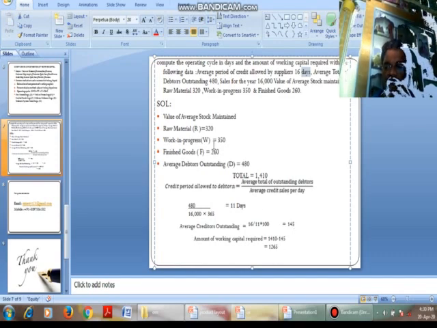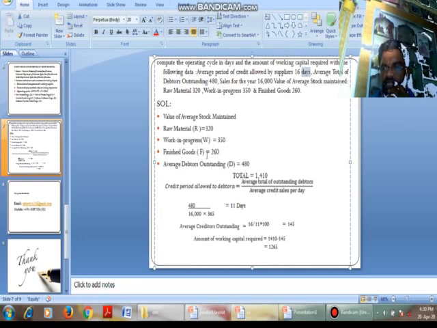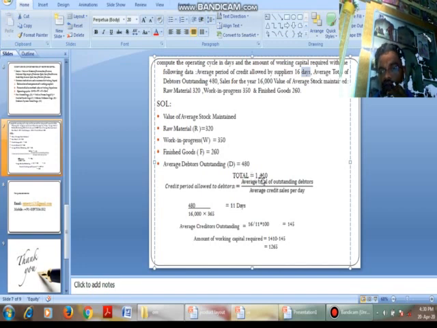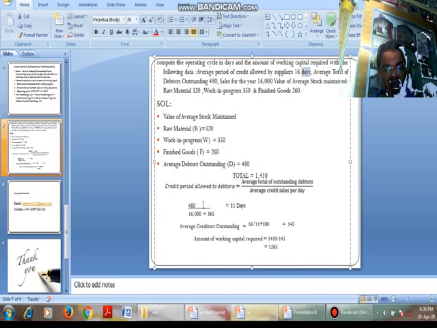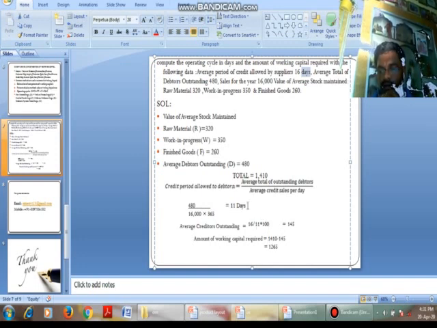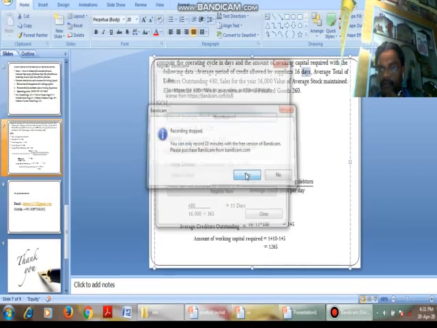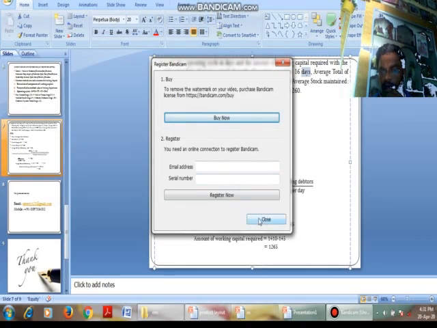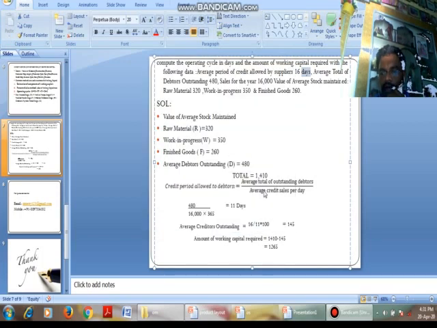I repeat again: we have to add up the raw material stage, work in process stage, F stage and debtors collection period stage, so that we will get 1410. Then we go for 480 by 16,000 into 365, we get 11 days. Then 16 by 11 into 100, 145. Then we subtract 1410 minus 145, that is 1265.